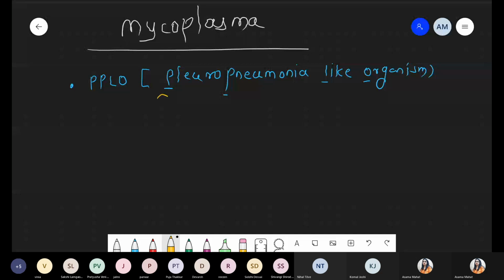What is the meaning of pleuro? Pleuro means they are pleomorphic in nature. And why are these called pleuropneumonia-like organism? Because they can change their shape easily. That's why this type of bacteria is PPLO, which is the first name.